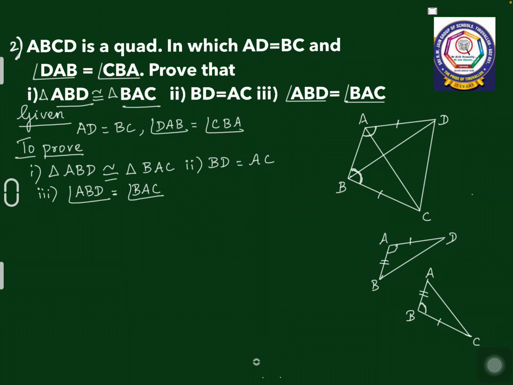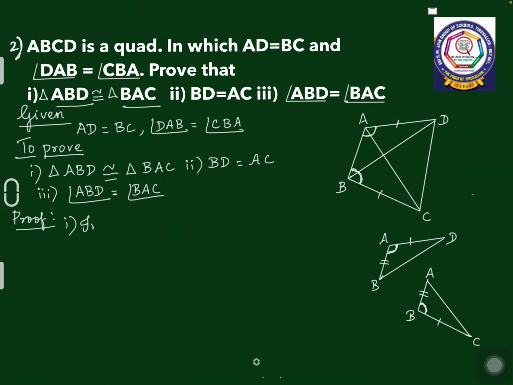So here again 2 sides are equal and the included angle. Why do I call it an included angle? Because that angle is lying between the equal sides. So 2 sides and included angle are equal in both the triangles. So I can say those 2 triangles are congruent by what congruence? SAS congruence. So let us write the proof.